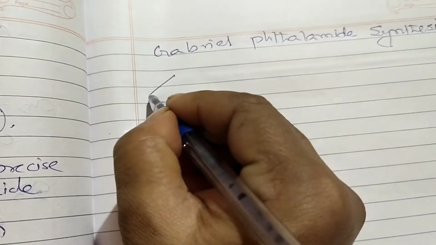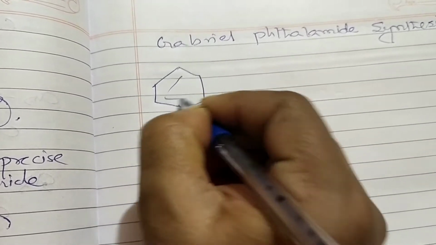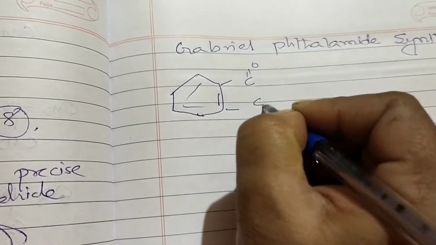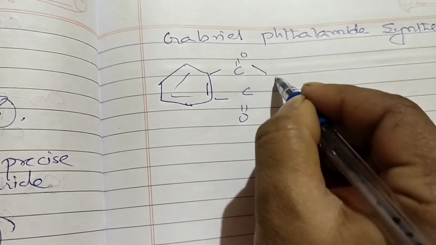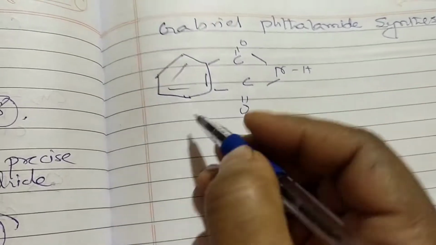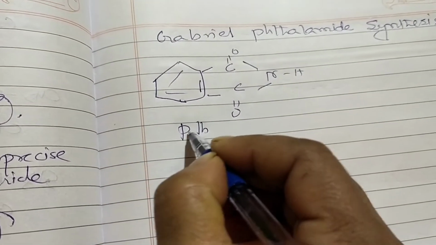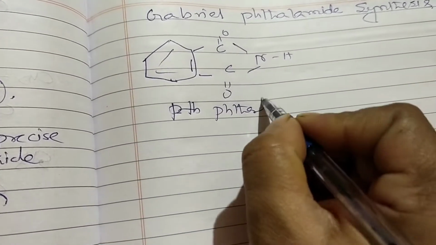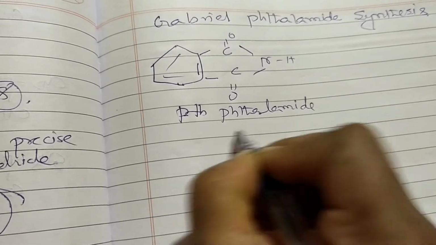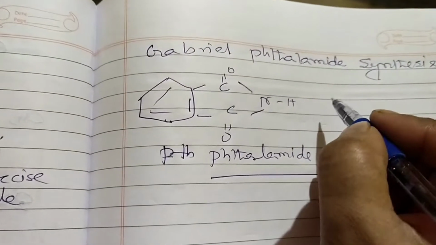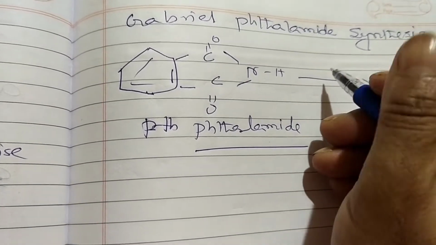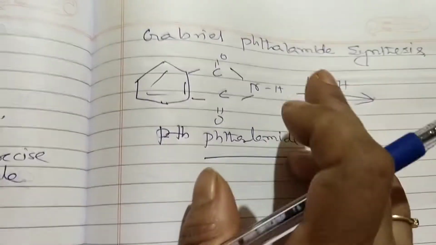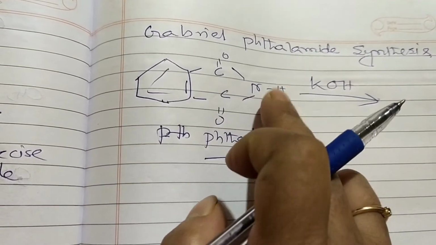First one, I am just drawing about the phthalimide here. So here is coming C double bond O. Here is also coming C double bond O, and here it is coming N H. This is called actually phthalimide. Okay. So now in presence of alcoholic KOH, ethanolic potassium hydroxide, what is happening actually? That is converted into potassium salt of phthalimide.